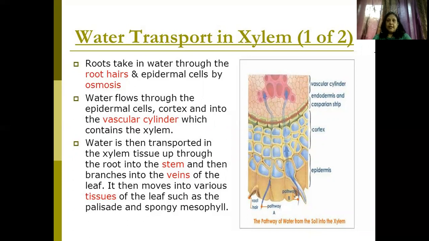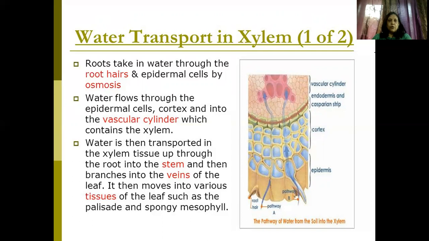So what do you find in here? So water flows from the epidermal cells. Here in the blue one, you see the water flows from the epidermal cells, the cortex, into the vascular cylinder which contains the xylem.